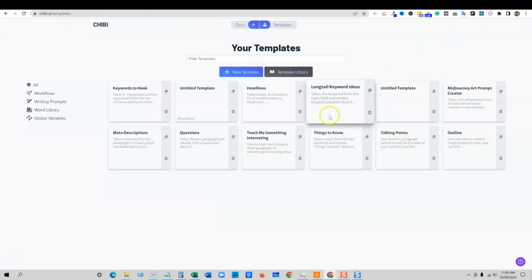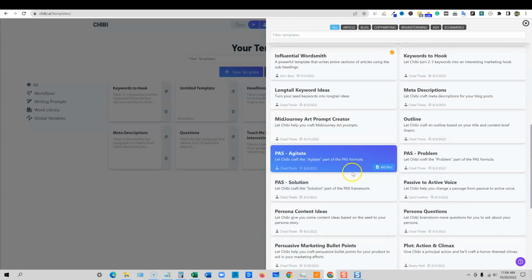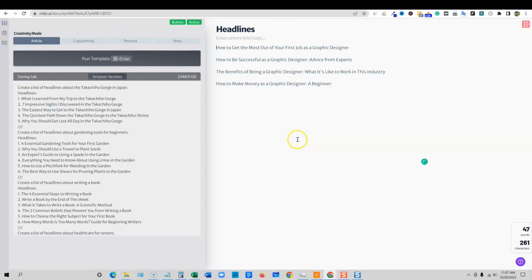I'm going to do a real quick example of one of the ones we're going to do. I'm going to go in here and copy something over here. Like I said, you can go over here and add all these different ones that are already done for you if you want. You can create your own, and this is your database over here of the ones you've either created or added from their template library. Okay. I'm going to go over here to long tail keyword ideas, or even the headlines. Let's do the headlines one because we want to look, and I got these headlines over here, right?